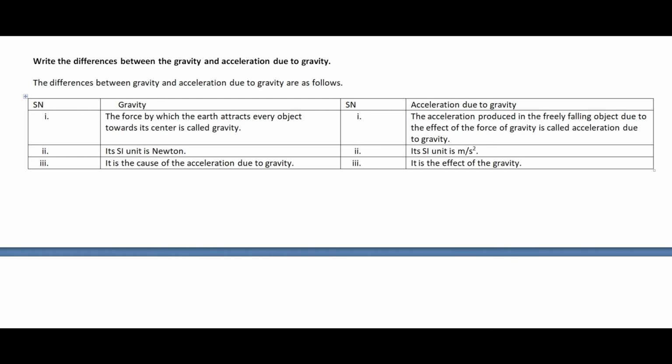Then the SI unit of gravity is Newton because it is one kind of force, but the SI unit of acceleration due to gravity is meter per second square because it is one kind of acceleration. The third difference between gravity and acceleration due to gravity is that gravity is the cause of acceleration due to gravity. You know, gravity causes acceleration due to gravity, and acceleration due to gravity is the effect of gravity. So these are the differences between gravity and acceleration due to gravity. I want to request you to see the screen and note this down.